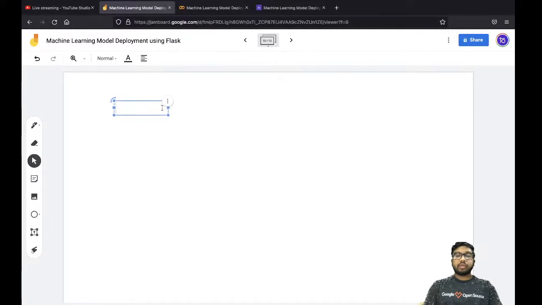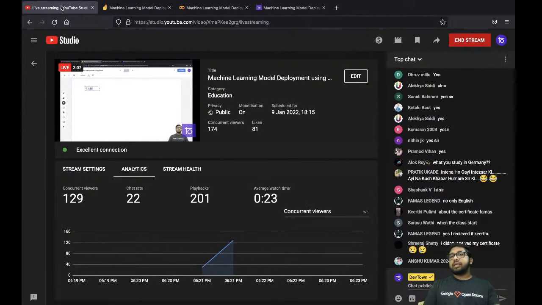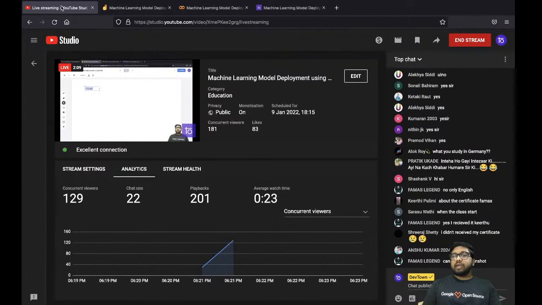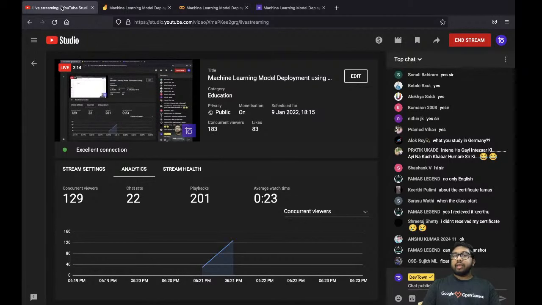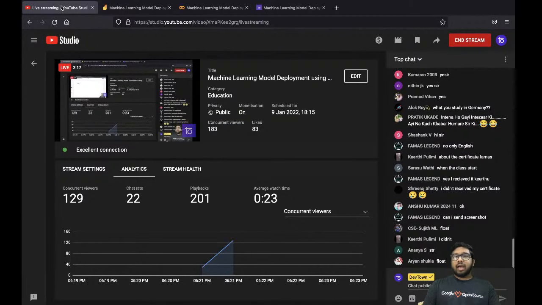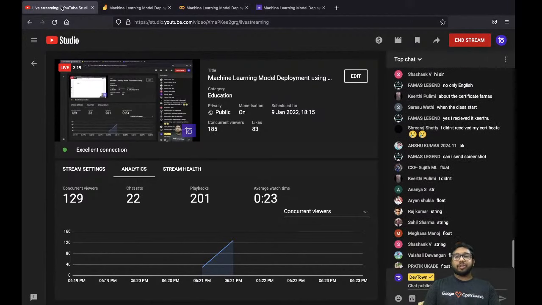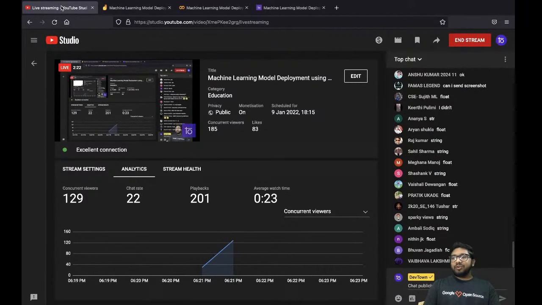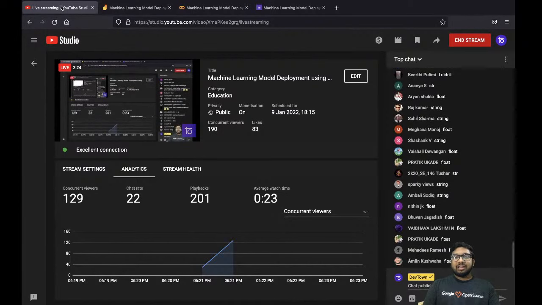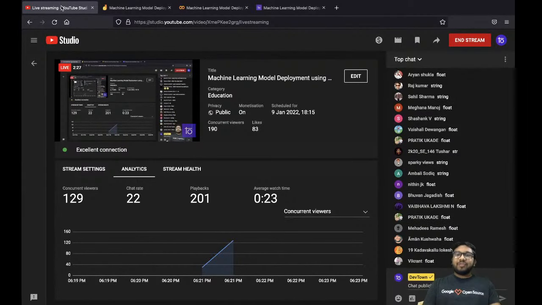Suppose your data is in this format, 13.45. Now if I ask you, what is the data type for this data? Anyone? I can see someone is writing float. Is it float, guys? Of course not. It is a string.